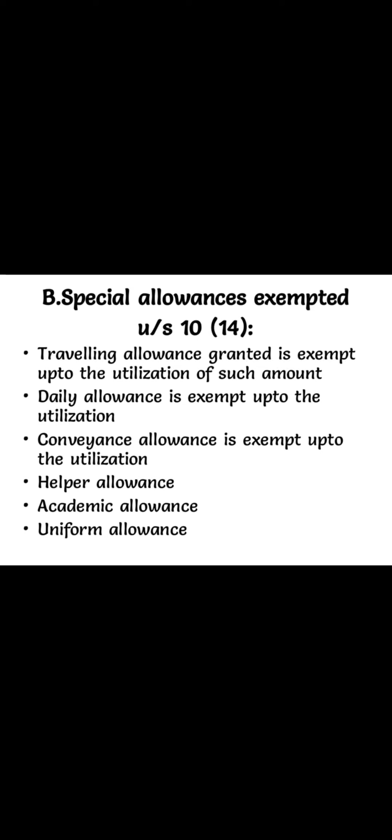Now conveyance allowance is exempted up to utilization. Helper allowance, academic allowance, uniform allowance. For example, if the government gives the police a uniform allowance of ₹5,000, but the police use only ₹4,000, then the 4,000 is exempted and the 1,000 is taxable. Are you able to understand? Special allowance is exempt up to the utilization value. The remaining balance is taxable.